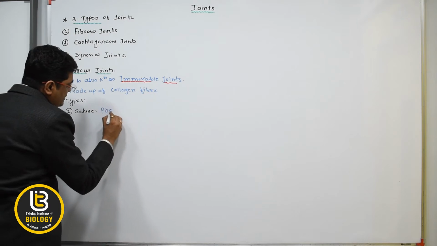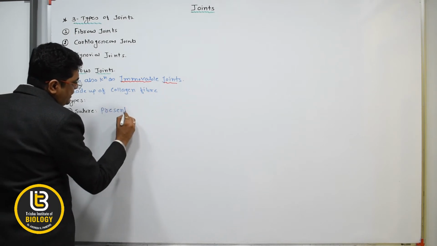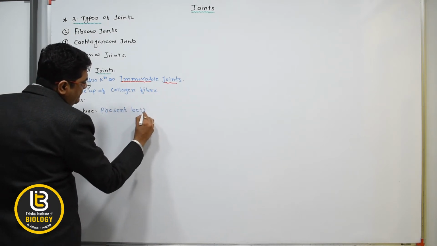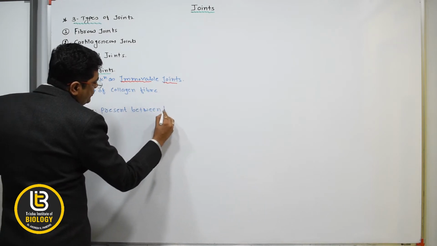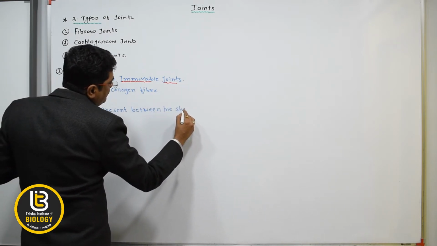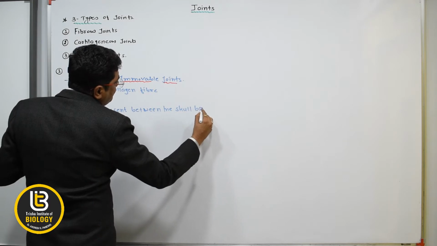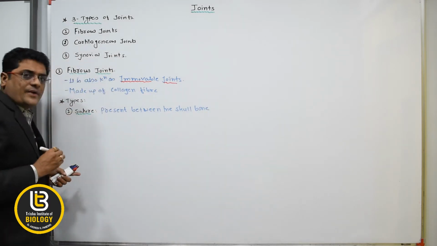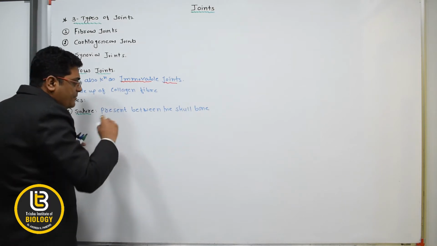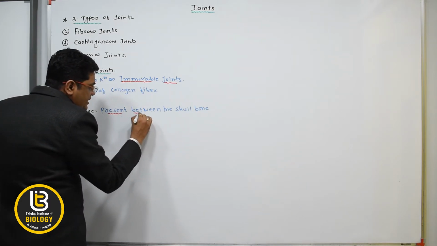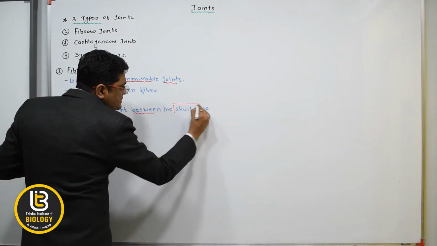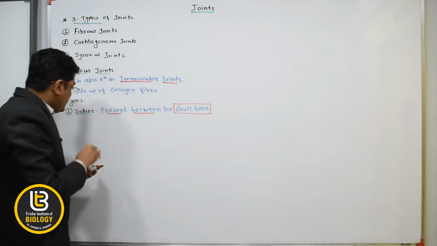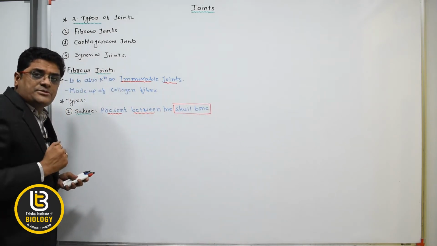So first one is the suture type of the fibrous joint, and this suture type of the fibrous joint, it is present between the skull bone. There are mainly three types of the suture.